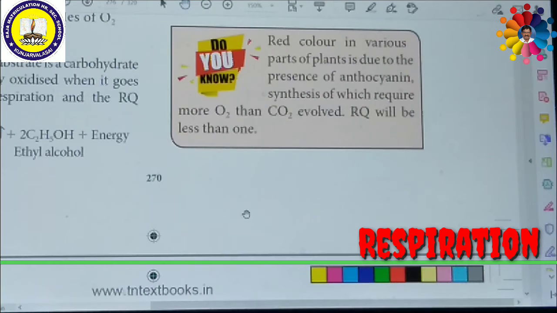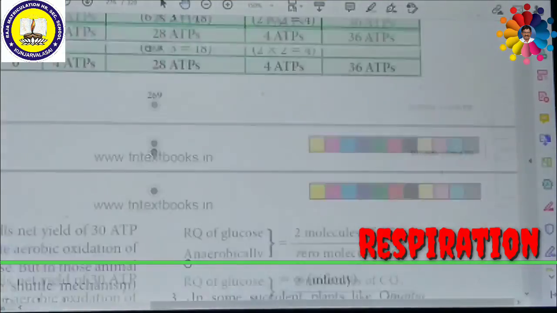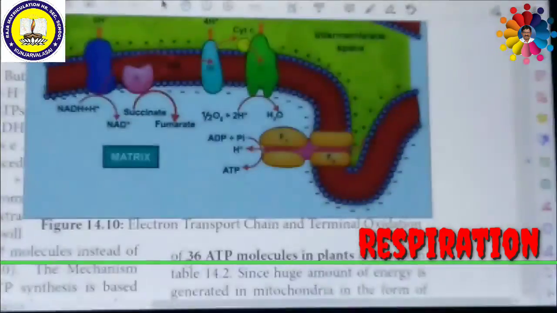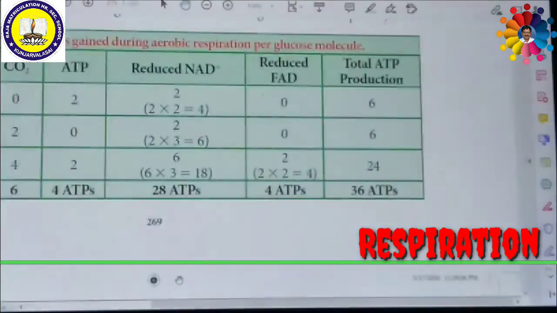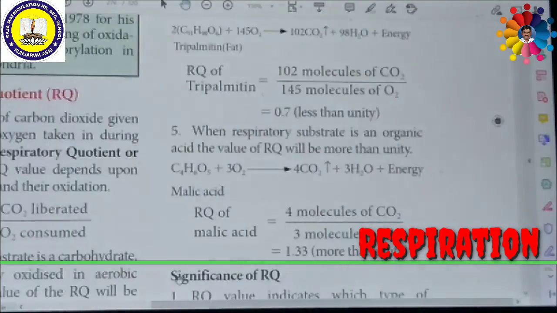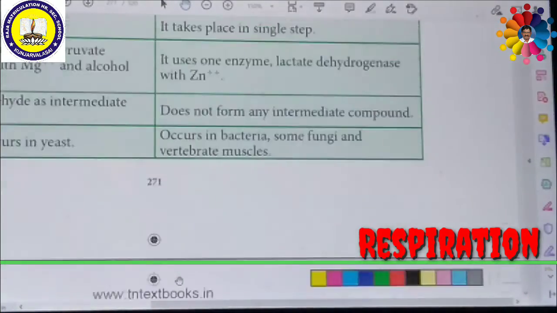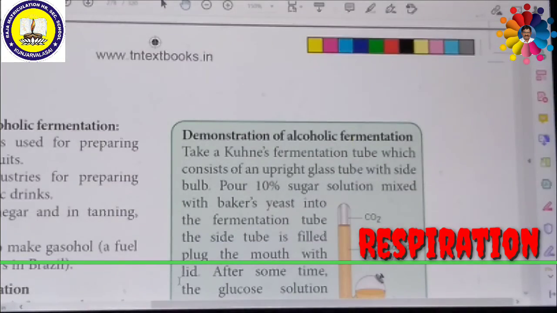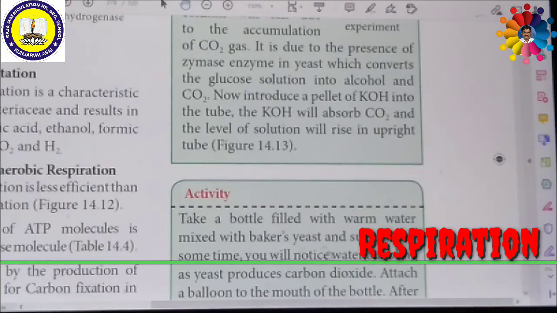Now we are going to study the demonstration of production of carbon dioxide during respiration. How carbon dioxide is produced during respiration, with the help of an experiment. So we shall go through an experiment. That experiment will help you to understand how carbon dioxide is released during respiration. I think this might be deleted in the new syllabus.